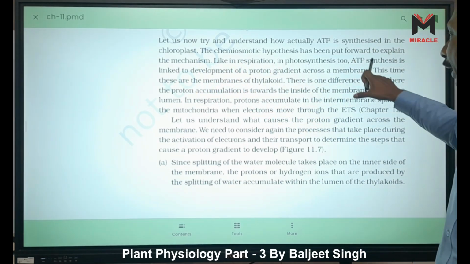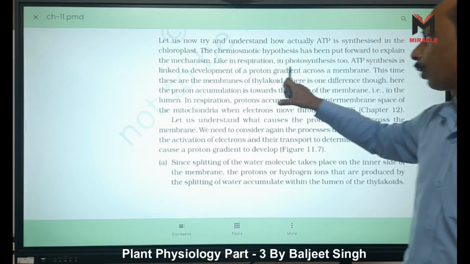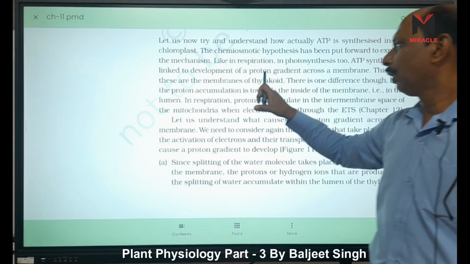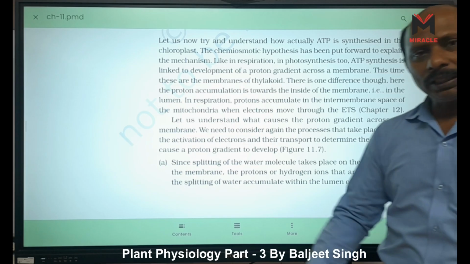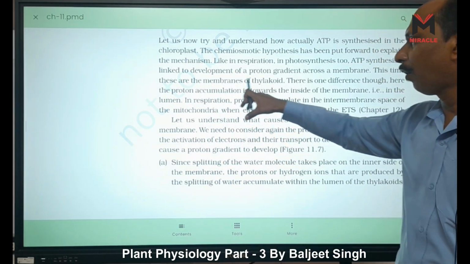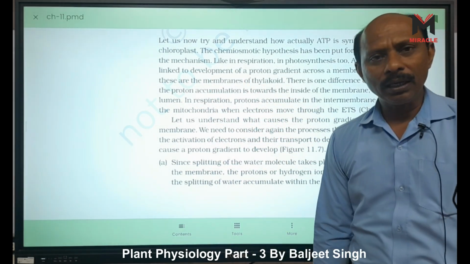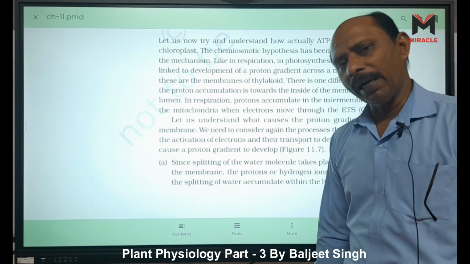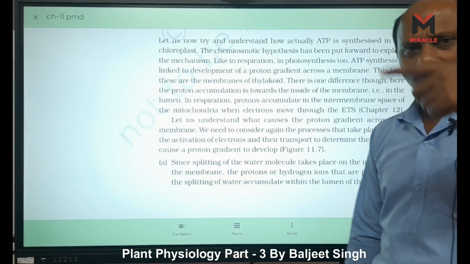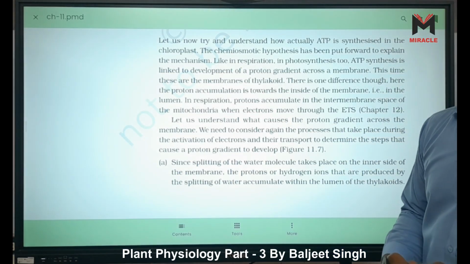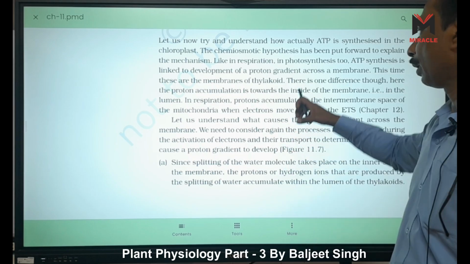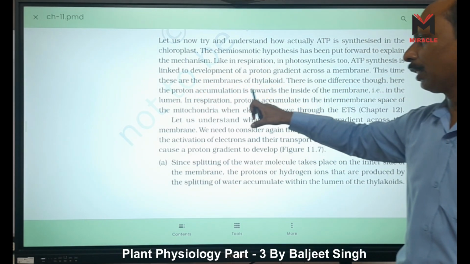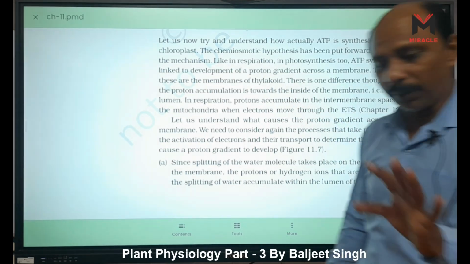ATP synthesis is linked to the development of the proton gradient across a membrane. In the chloroplast, these are the membranes of the thylakoids. But in the case of mitochondria, these are the inner mitochondrial membranes, or we can say the cristae membranes. There is one difference though. Here the proton accumulation is toward the inside of the membrane. That is the main difference.